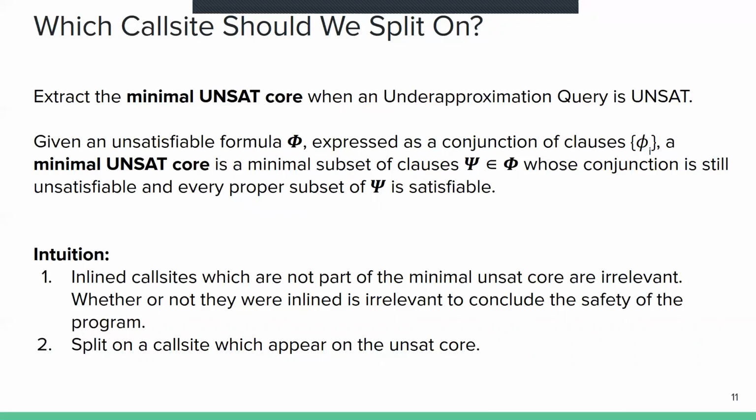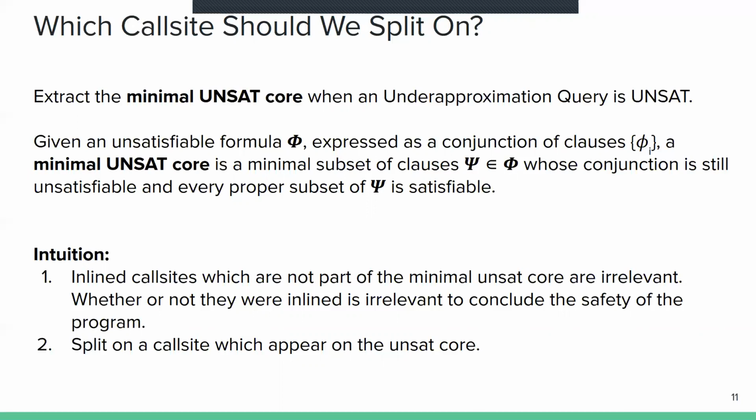So at this point, we construct an under approximation of the program by saying the call sites which have not been inlined are blocked. So no execution may pass through them. Now we fire an SMT query to check for satisfiability in the under approximated program. Now the under approximated program is a subset of the original program's behavior. If this is found to be satisfiable, then the original program is surely unsafe.